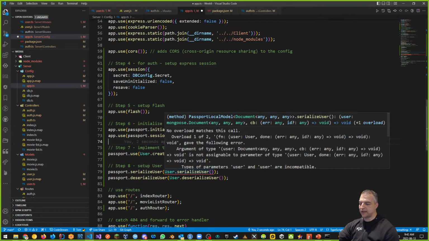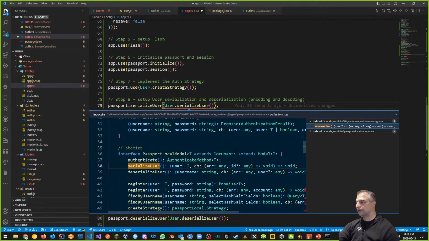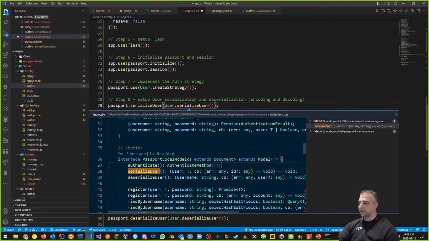And to fix this problem, again, this is a TypeScript issue. I'm going to right click here and go to definition. Go to definition actually sends me to the type definition for the serialized user. You can look where it's looking. It's going into node modules, @types, passport local mongoose, the same module. It says that our user is of type T, and our callback function says the callback returns void, and the whole serialized user function returns void.